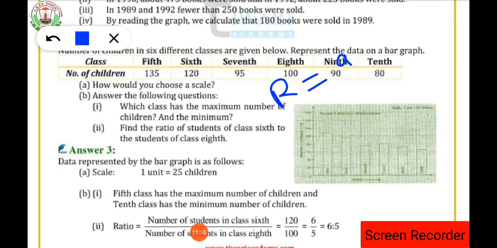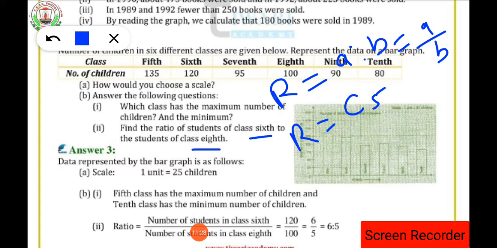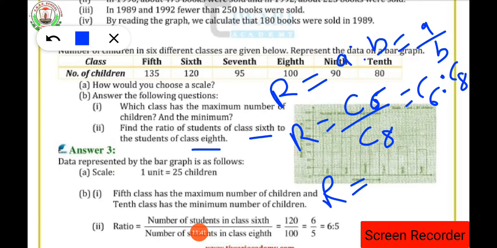Ratio is A is to B. This is the ratio, which we write in the form of a fraction, that is A upon B. So it is asking about class 6th and class 8th, isn't it? So for class 6th and class 8th, what is the ratio we are having? Class 6 is to class 8th.